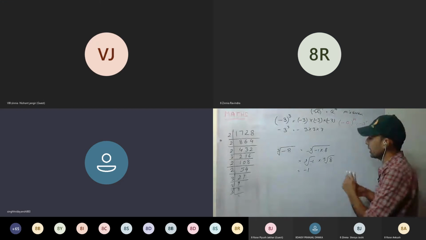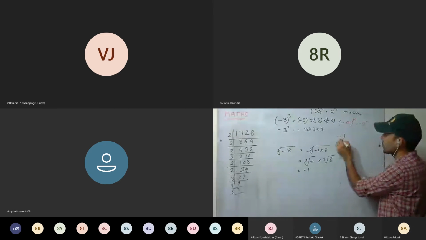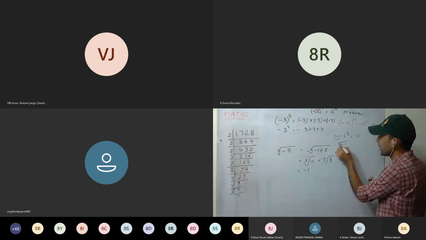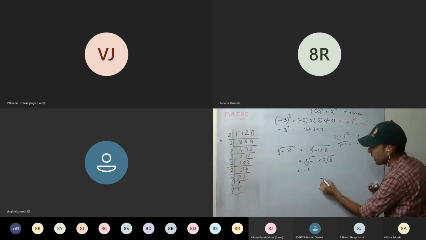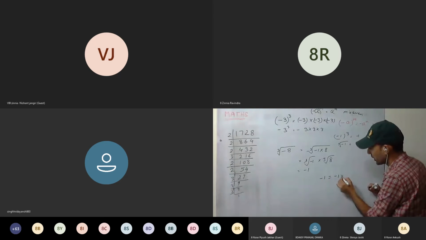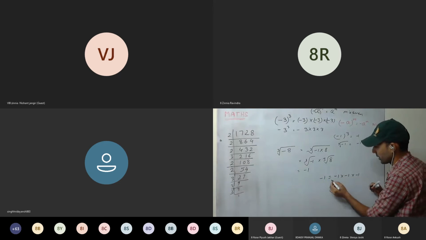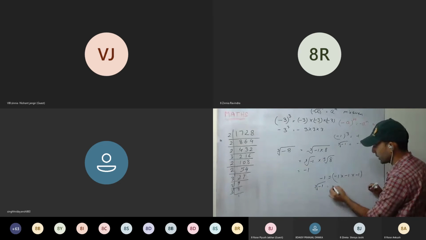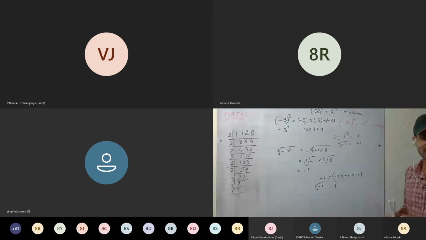Okay, so minus 1 cube is minus 1, and cube root of minus 1 is minus 1. Here, minus 1 equals minus 1 into minus 1 into minus 1. So, 3 triplets are formed. Now, cube root of minus 1: take one triplet out, it is minus 1. Is this clear?